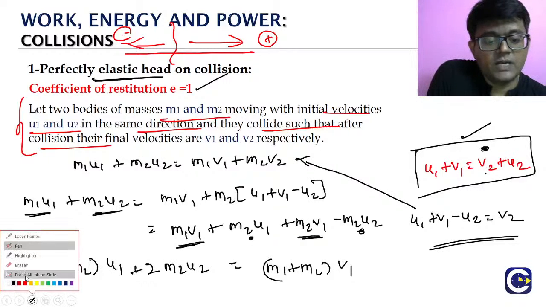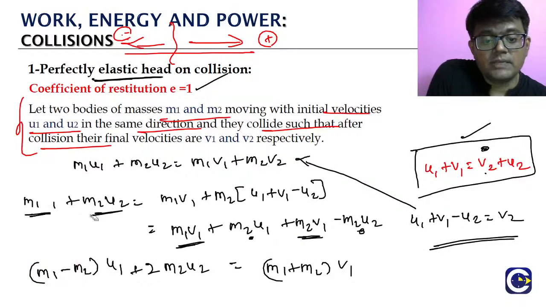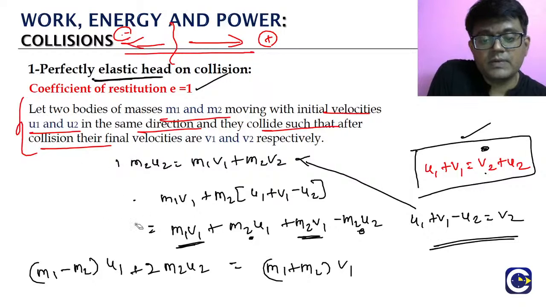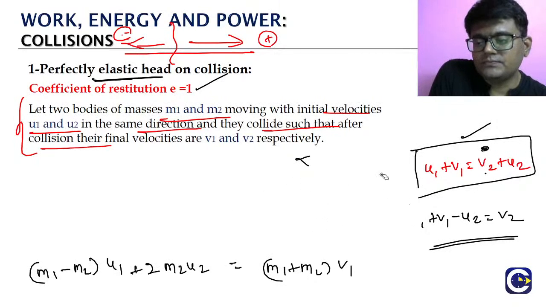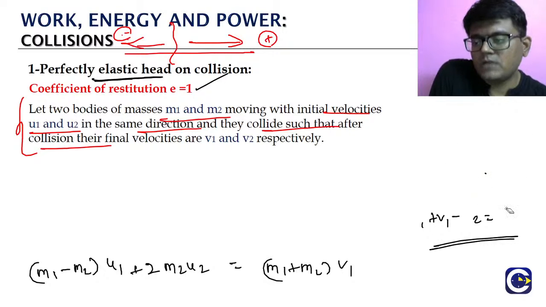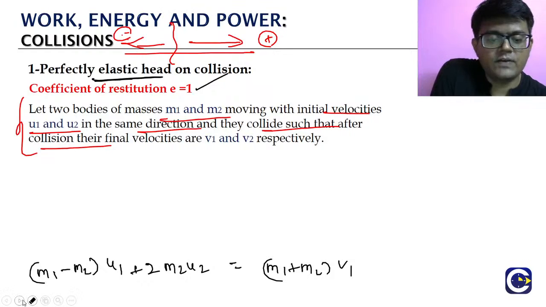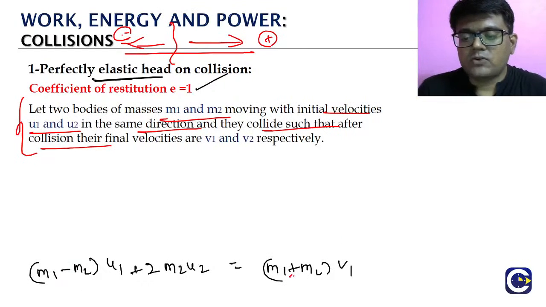This is an important formula and we will have to remember it. If you remember the formula, solving the questions will sometimes become easier. What is the V1 formula going to be? We just bring this m1 plus m2 to the denominator.